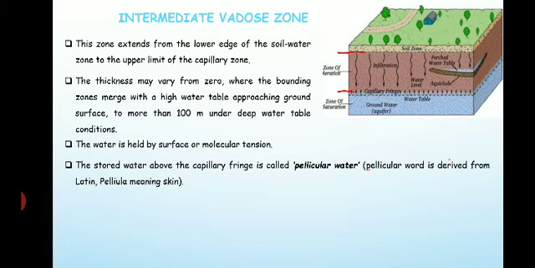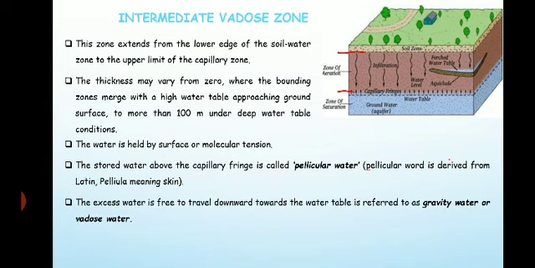Whatever excess water is free to travel downward towards the water table is referred to as the gravity water or Vadose water. So gravity or Vadose water is whatever water is free to travel downward towards the water table. It is referred to as gravity water because it is flowing under gravity, and it is also called the Vadose water.